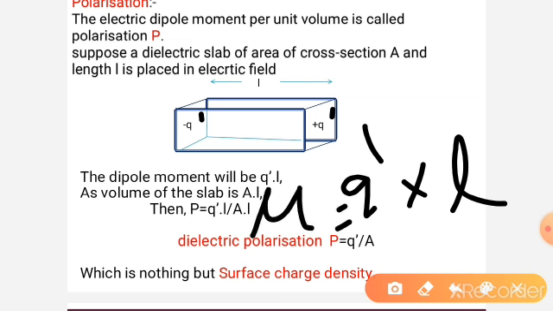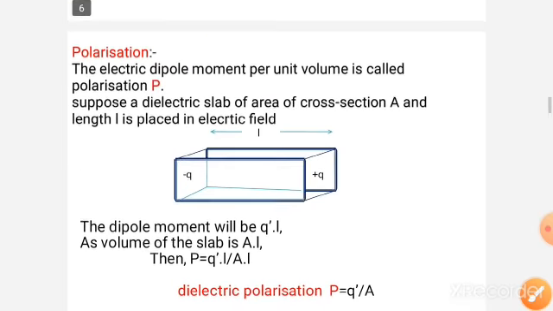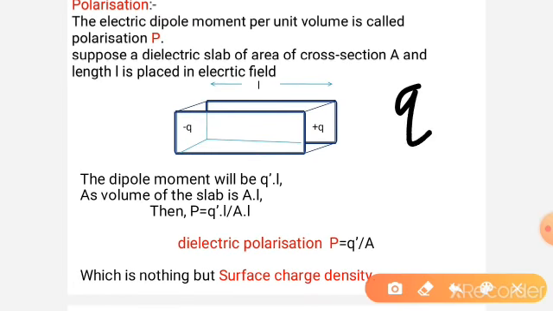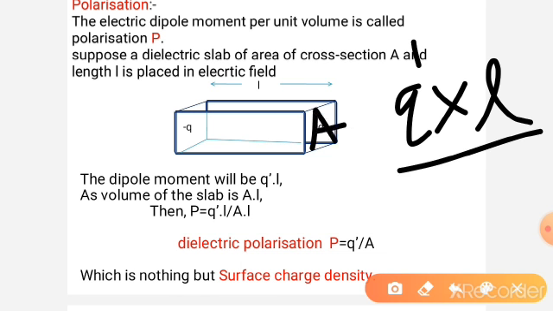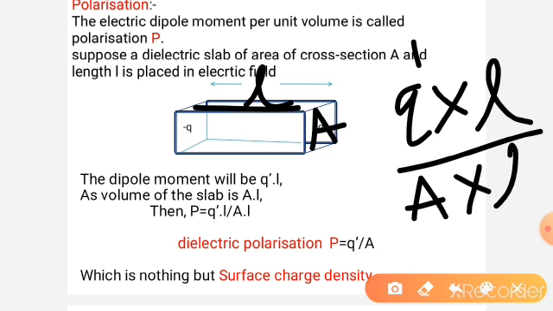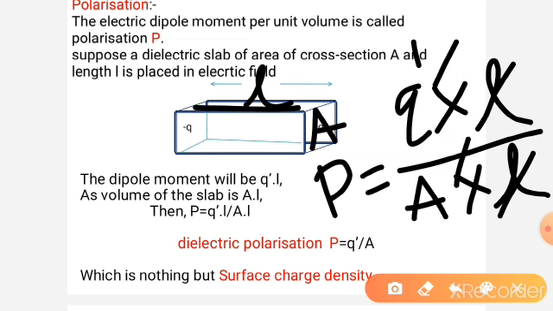So polarization is nothing but dipole moment per unit volume. So the dipole moment is q prime into L by unit volume. This is the area and this is the length. Multiply both of these to get the volume. So dipole moment per unit volume is nothing but polarization. Cancel these two, then we get the dielectric polarization P is equal to q prime by A.